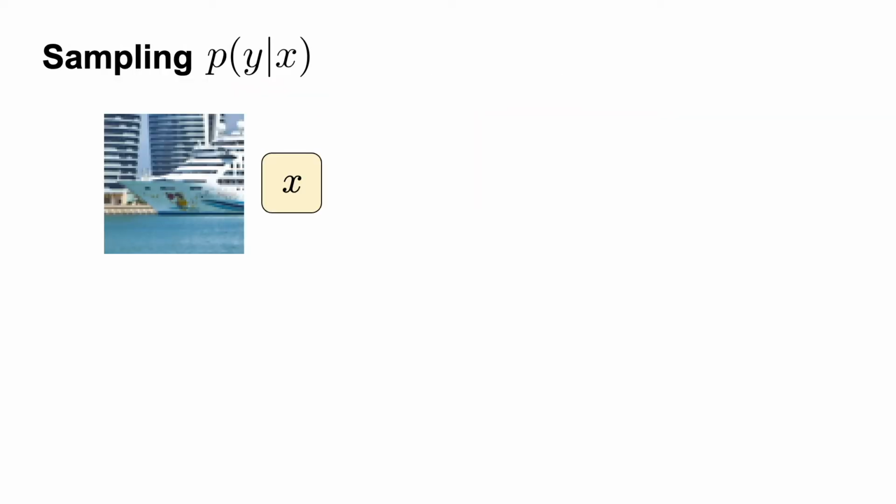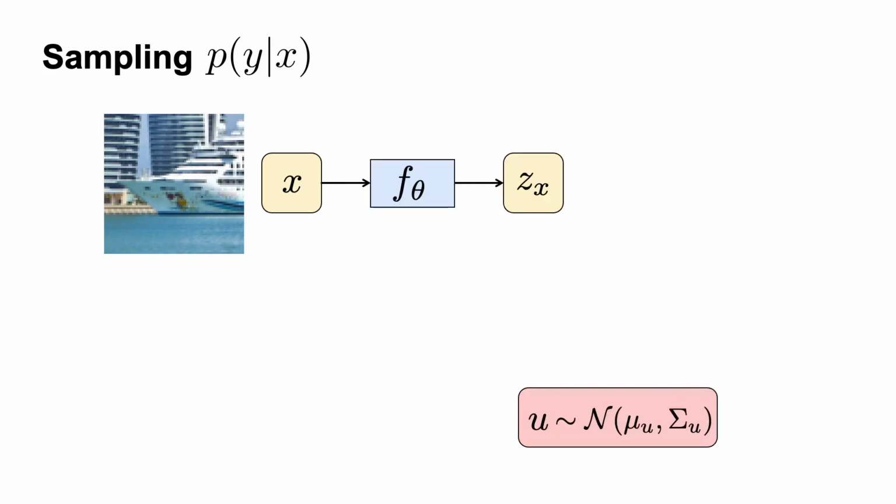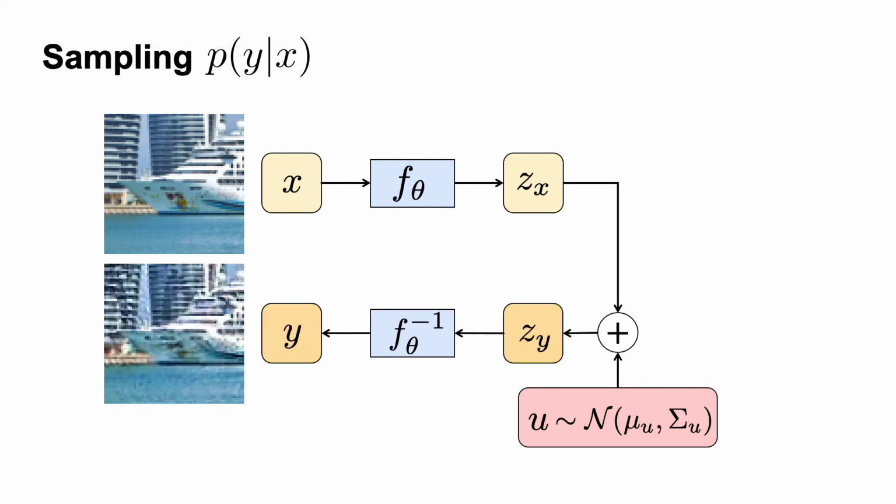This formulation also makes it straightforward to sample from the conditional distribution. We first encode the clean image X, then we randomly sample a shift vector U from its learned Gaussian distribution and add it to the latent encoding. Lastly, we decode the latent vector and obtain a degraded version of the input image. As the shift vector U is sampled randomly, we can simply repeat this process and obtain different degradations. This explicitly modeled stochasticity is a distinct advantage over current GAN-based approaches that only learn deterministic degradation models.